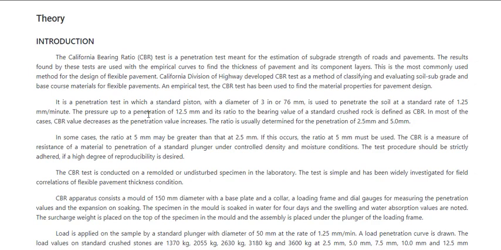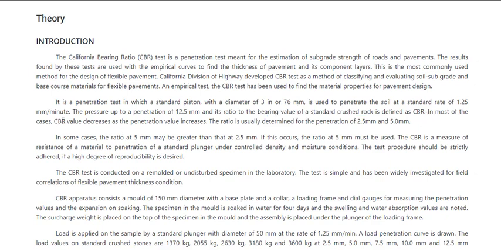So you will keep penetrating till 12.5 mm. This is the definition of CBR: the pressure up to 12.5 mm penetration divided by the bearing value for the standard crushed rock. That will give you the CBR value.